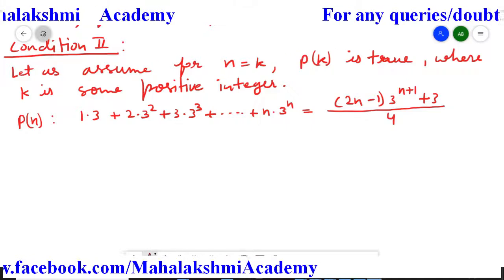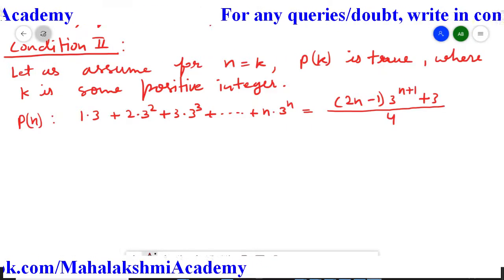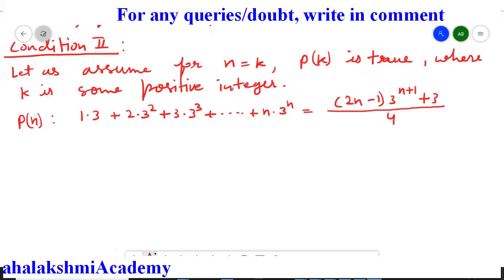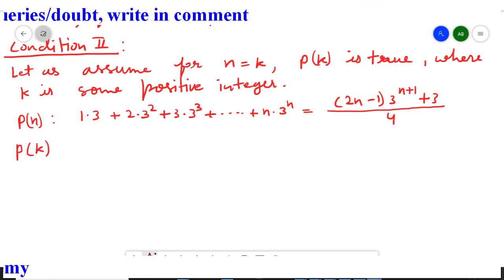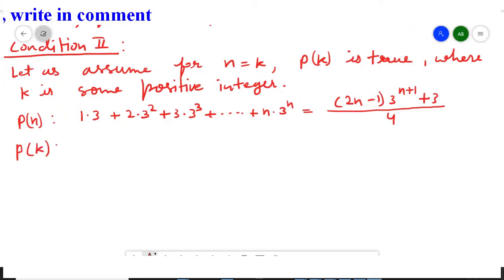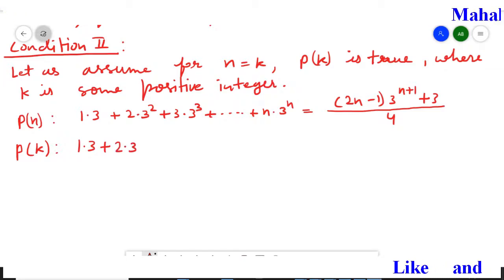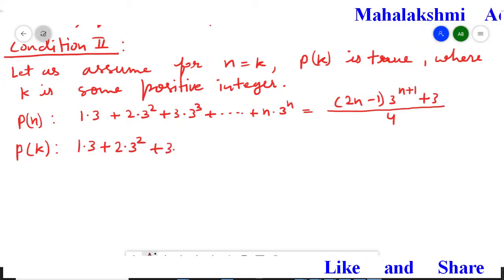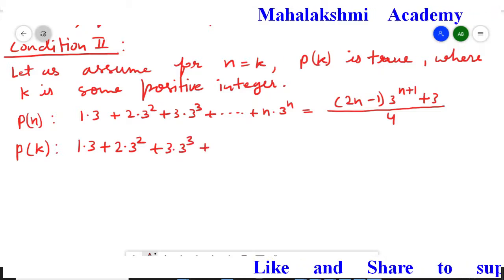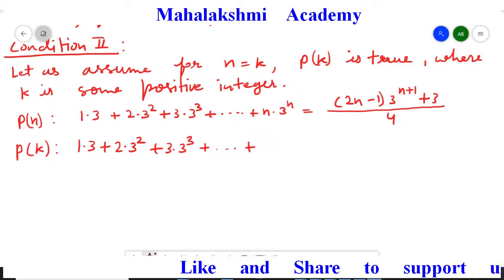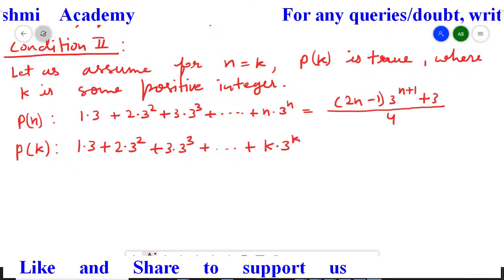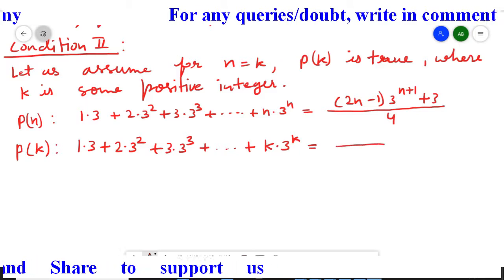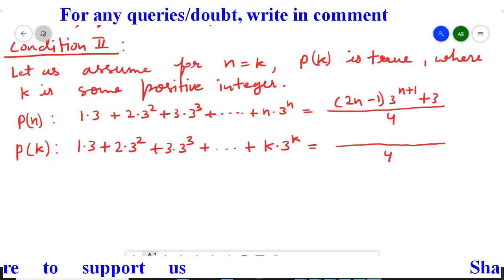So instead of n, what do we have to take now? K. So wherever n is there, everywhere replace it by k. Then it will convert to the Pk statement. And we do not have to prove it because it is our assumption. So the Pk statement is 1.3 plus 2.3 square plus 3.3 cube. In the same way it is extended up to, so instead of n, what do we have to do now? K. So k.3 to the power k is equal to, whole divided by 4.